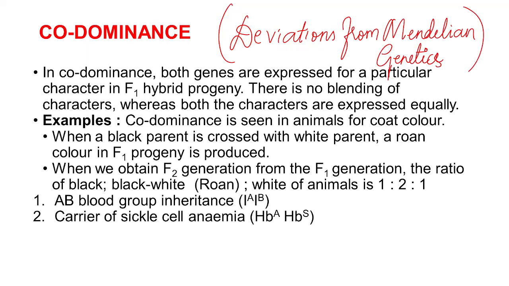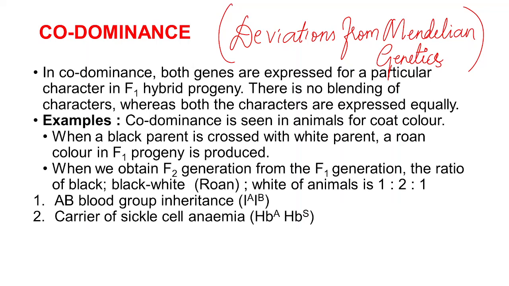First of all, Mendel had given some propositions. He has given some laws, and he told that all of his rules or laws are applicable universally.